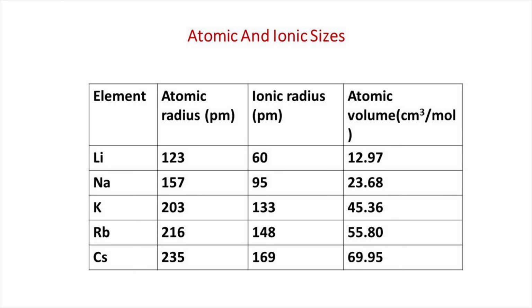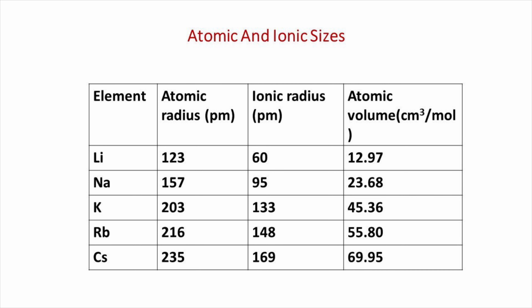Metallic radius is half of the distance between the centers of nuclei of two adjacent metal atoms in the metallic crystal. For example, the distance between two adjacent sodium atoms in solid sodium is 314 picometer. So, the metallic radius of sodium is 157 picometer. Then, what do you mean by ionic radius? Ionic radius is the effective distance from the center of the nucleus of an ion up to which it has an influence on its electron charge cloud.